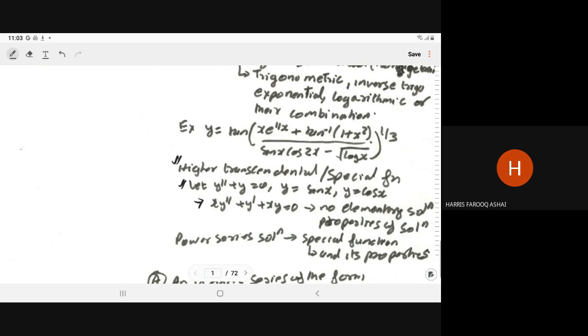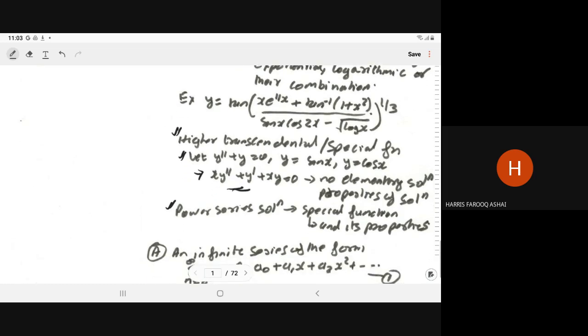Whatever you have studied in chapter 4, you cannot determine the solution as you have done in chapter 3, and you cannot determine the properties of the solution as you have studied in chapter 4. But from a practical point of view, this equation is very important, so we require the solution. So now we have to go with another solution method, which is dedicated to this chapter. Here we will go with the power series solution method.